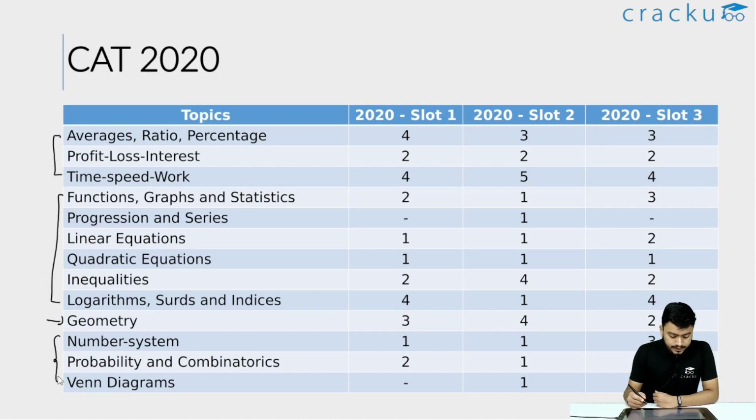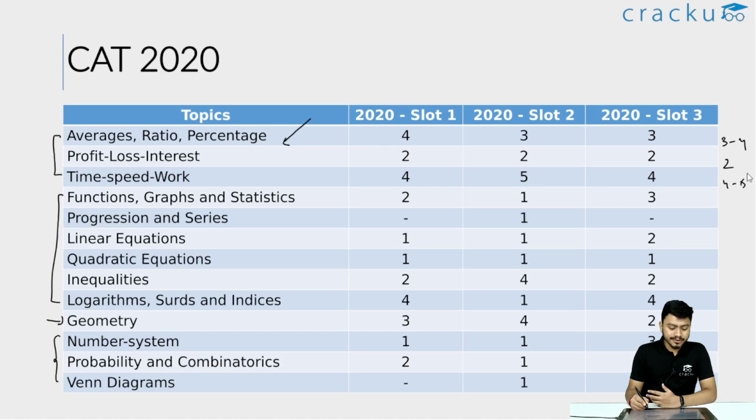So if you see that arithmetic is a very important topic, the 3 particular subsections of arithmetic: averages, ratio, proportion, and this includes mixtures and allegations as well. It has as high as 3 to 4 questions across the 3 slots. Profit, loss and interest also has 2 questions across all the 3 slots. And time, speed, distance and work, it has 4 to 5 questions. So arithmetic is a very important topic and you should get it done as soon as possible.